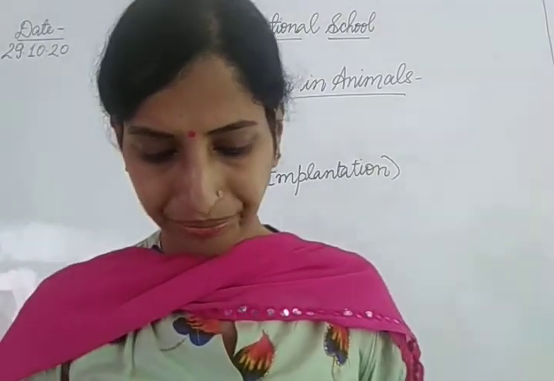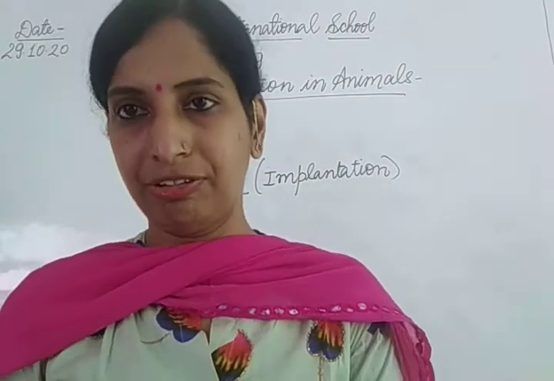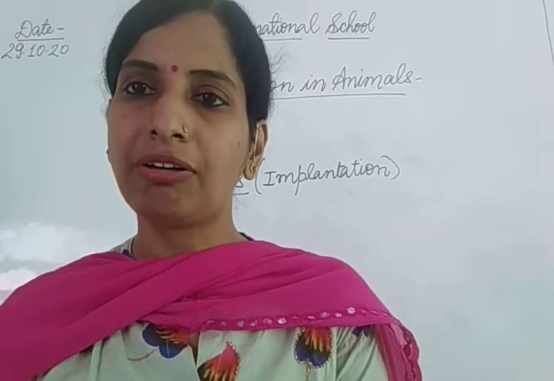Now the next, what is metamorphosis? The transformation of larva into adult.